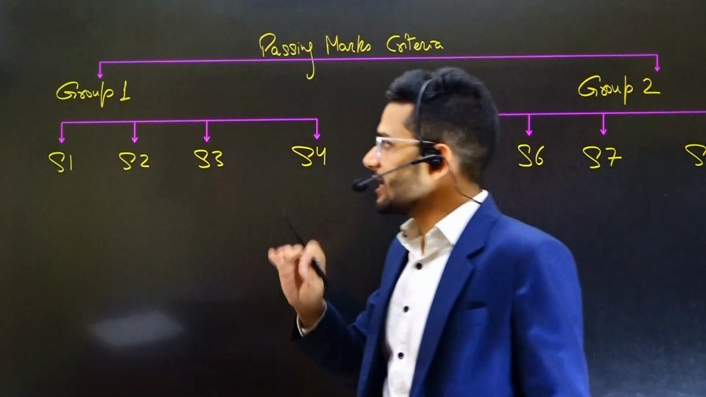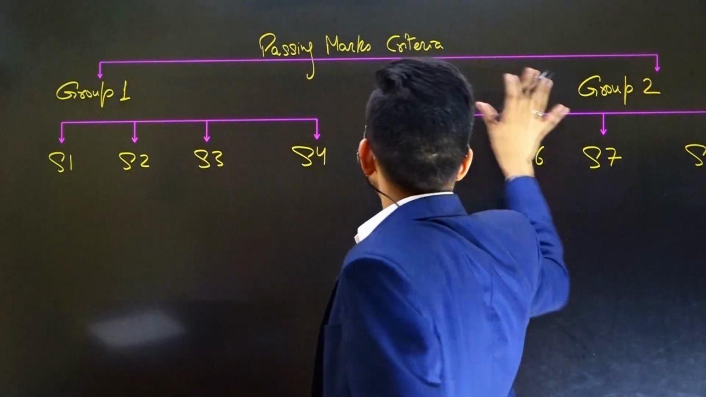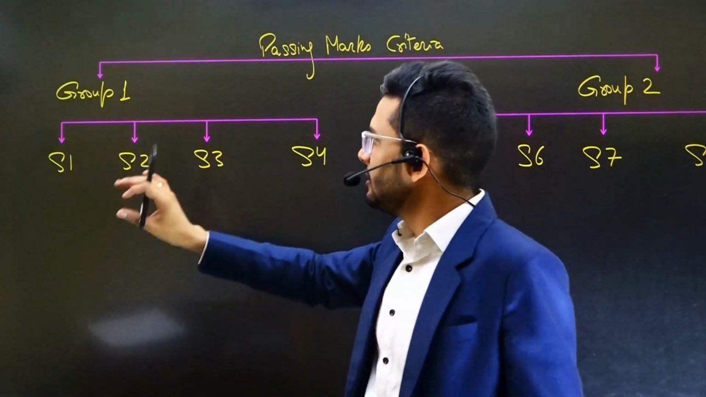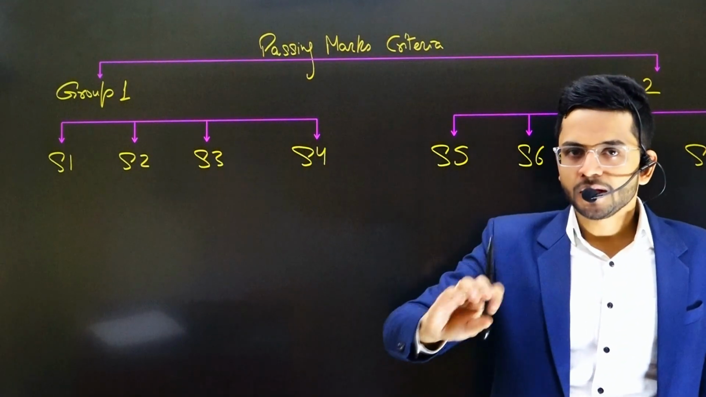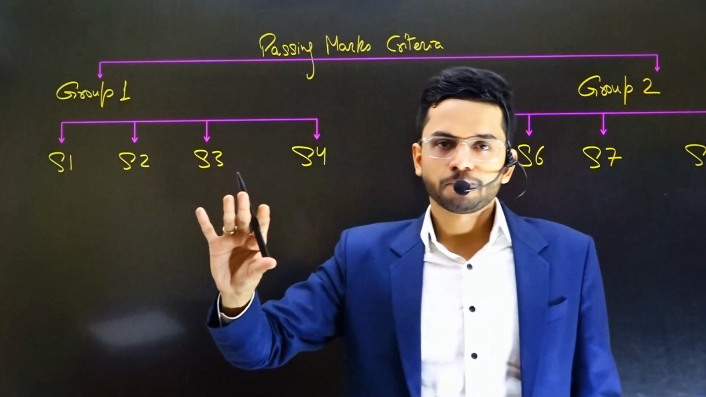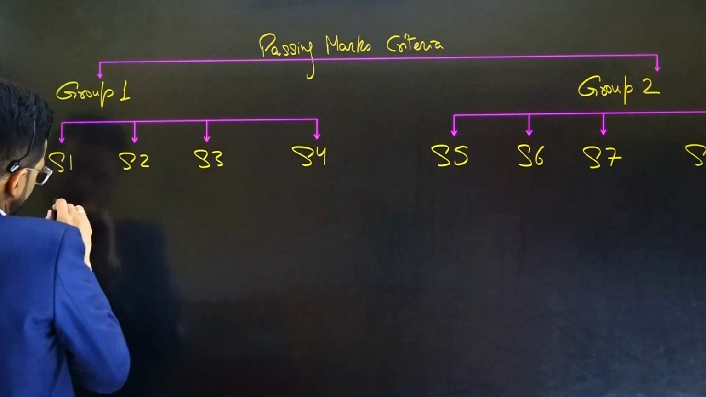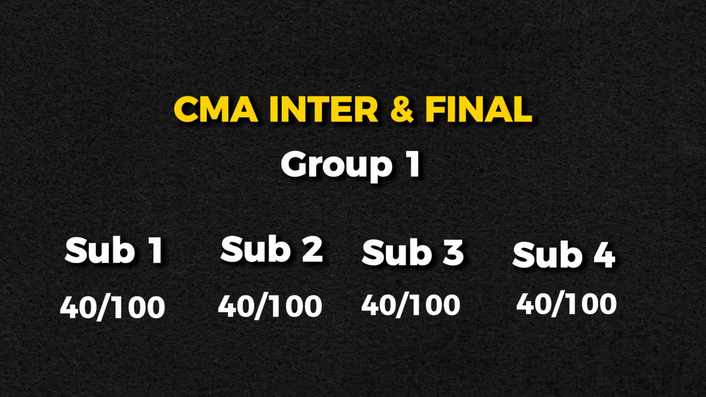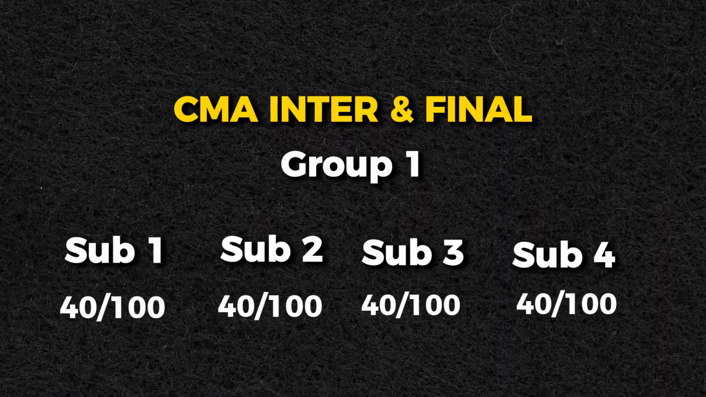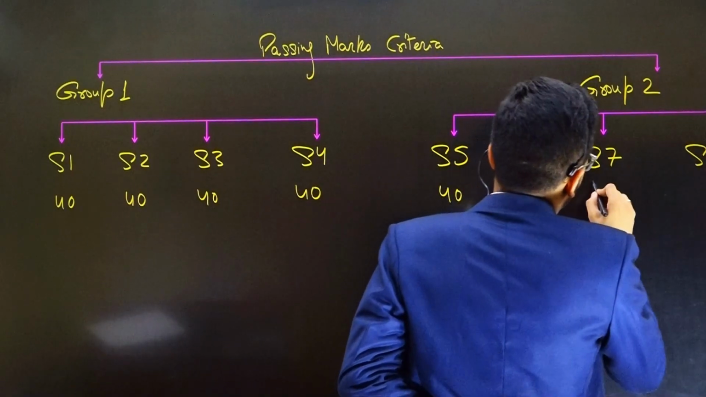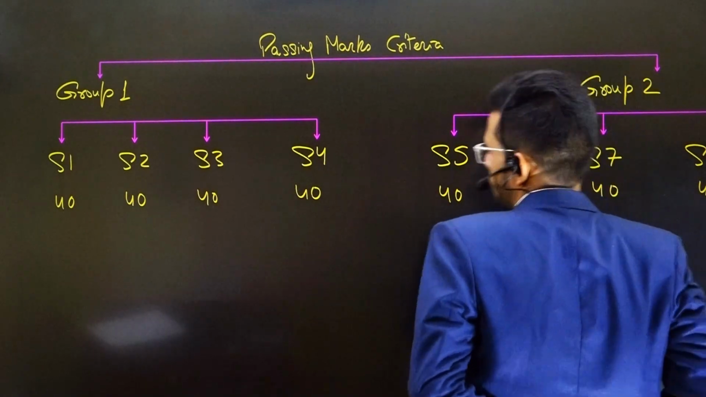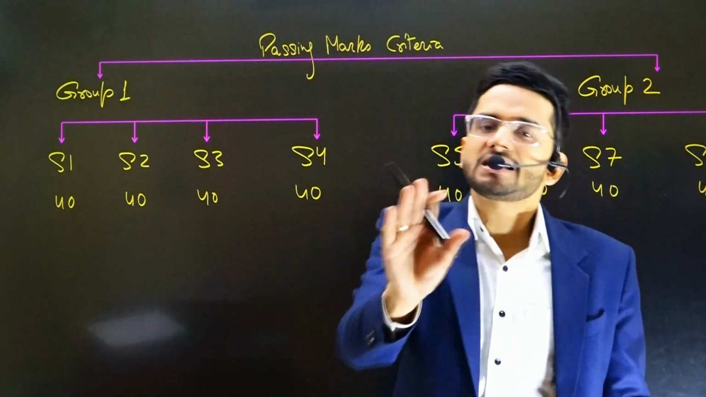Okay. Now let me tell you the passing criteria. So group 1, group 2, I'm talking about both Intermediate and Final, they have four subjects each. Each subject is of 100 marks. So out of 100 marks, you need to obtain 40 marks individually in all the subjects. Okay, 40 marks to pass the subject.